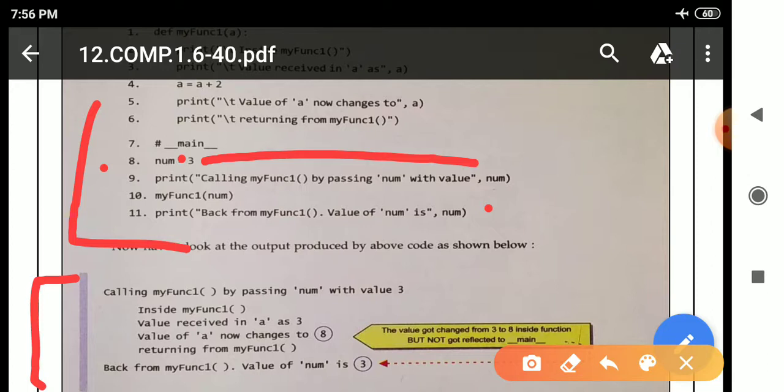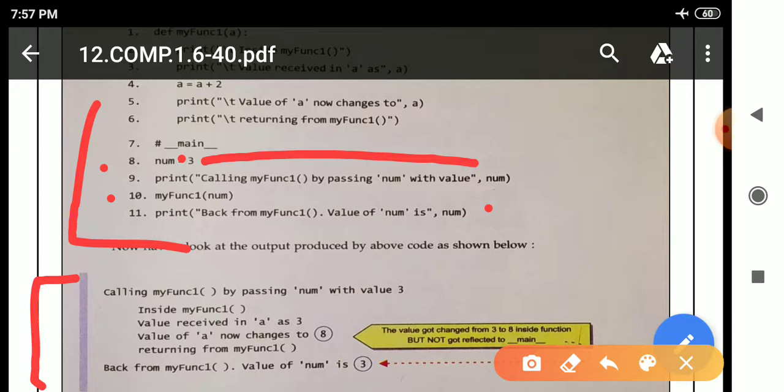After that there is a function call in line number 10, this one. See here, my_func1(), we are passing an argument. Whenever there is a function call we are passing an argument, but whenever we are defining a function then there is a parameter. So see here, there is a function call, so it will move to the function header and after that it will move inside the function body. The statements which are present inside the function body will execute.